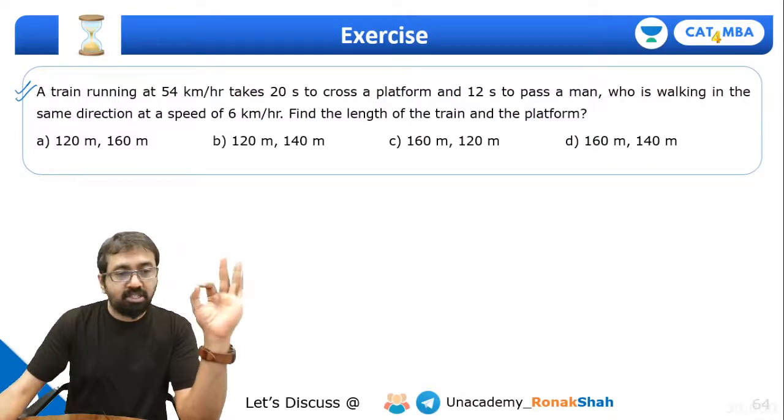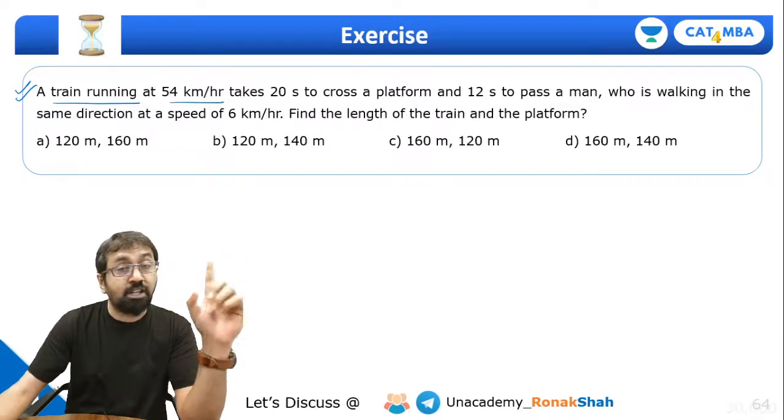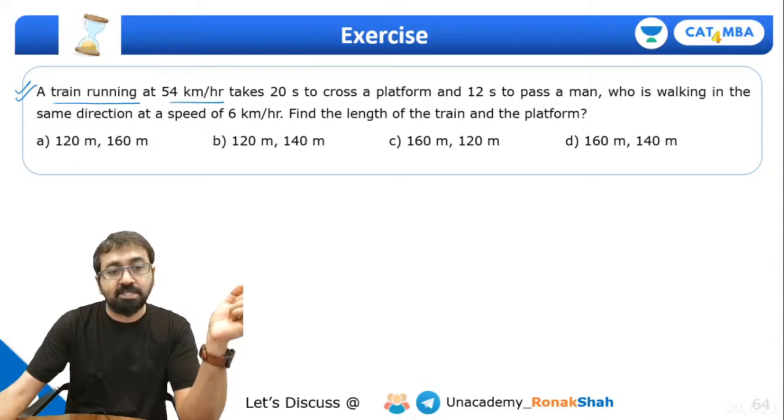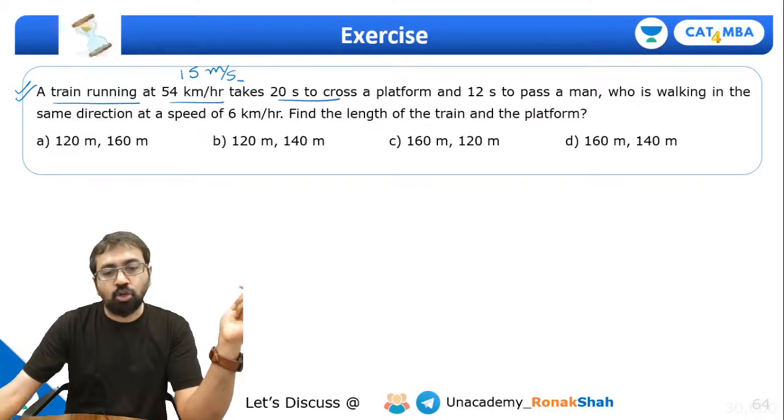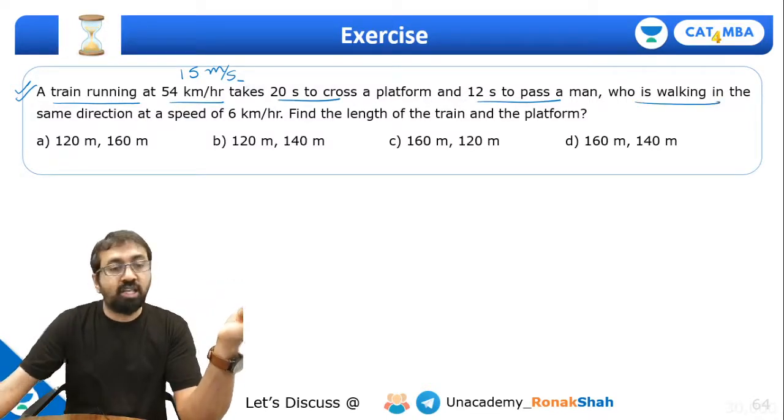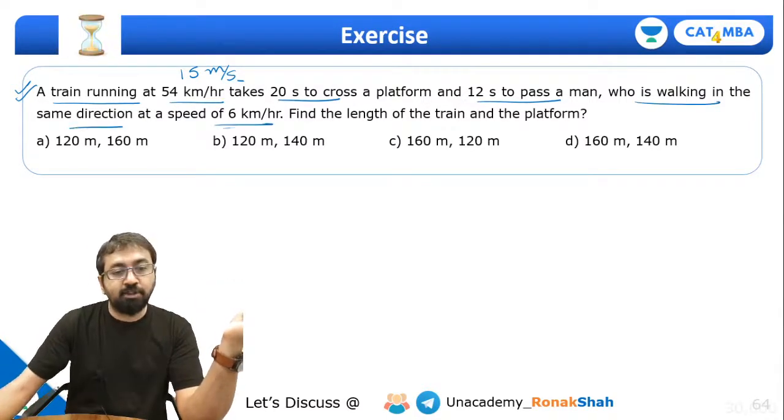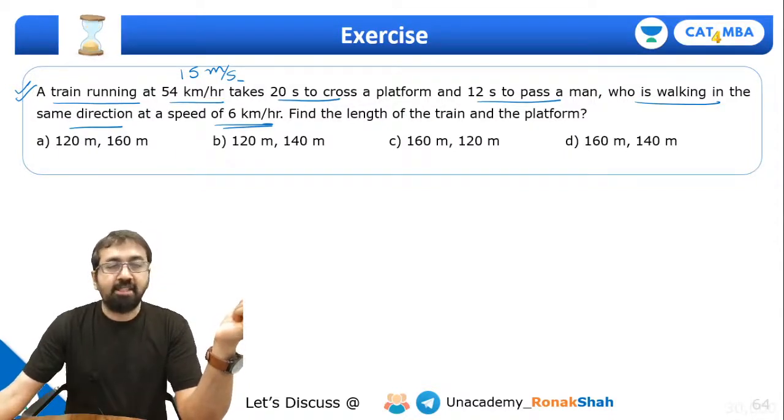So look at this question. A train at 54 km per hour. Now 54 km per hour, what is the speed in meter per second? It will be 15 meter per second. 18 threes are 54, so 5 threes are 15 meter per second. Takes 20 seconds to cross a platform and 12 seconds to pass a man who is walking in the same direction at a speed of 6 km per hour. Find the length of the train and the platform.